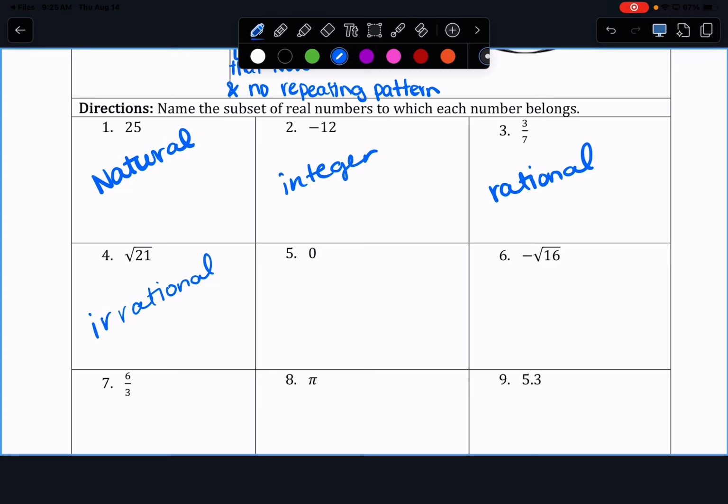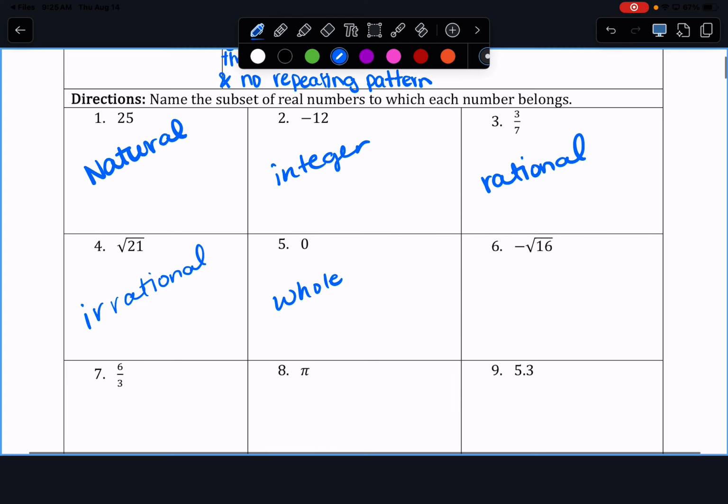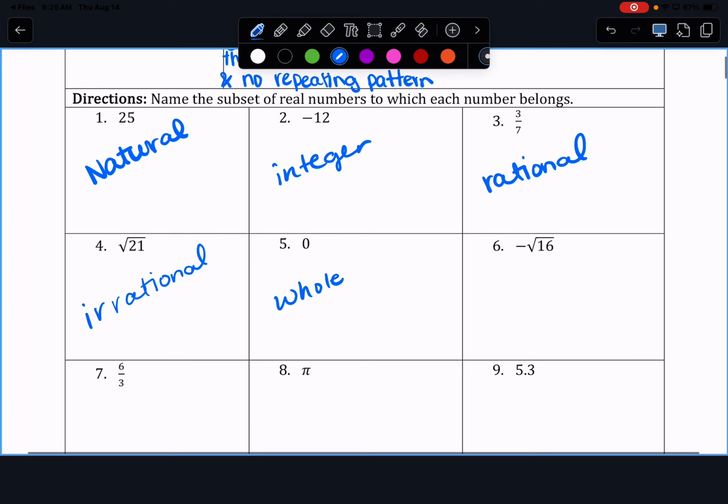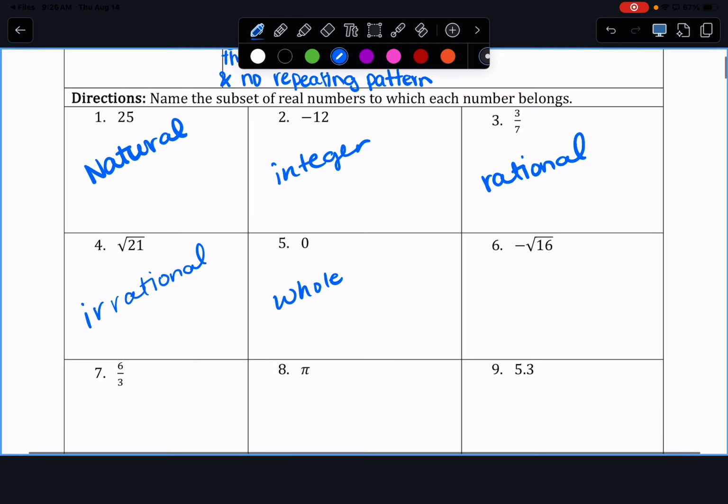What about 0? The negative square root of 16. It will be rational, but why? What is the square root of 16? 4. So that's actually -4.